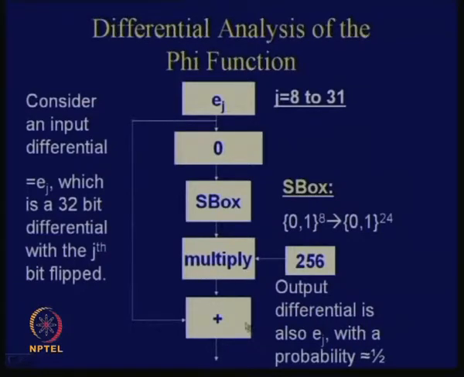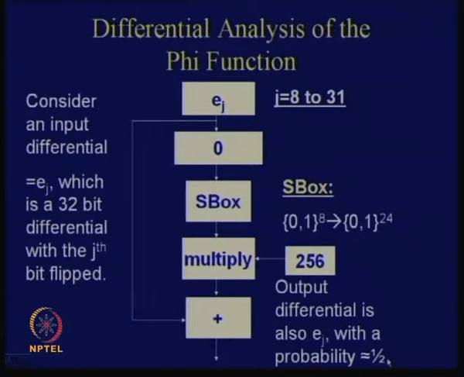because here you are doing an integer addition. Integer addition means that there is an input carry also. If your input carry is 0, then automatically the jth bit of the output is also flipped. So if you do a little bit of analysis and study the carry bits, this probability is actually close to half. For this class just assume this fact.